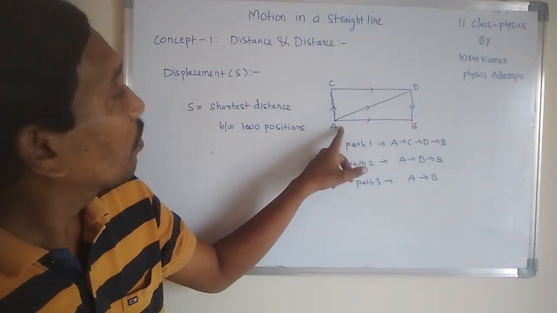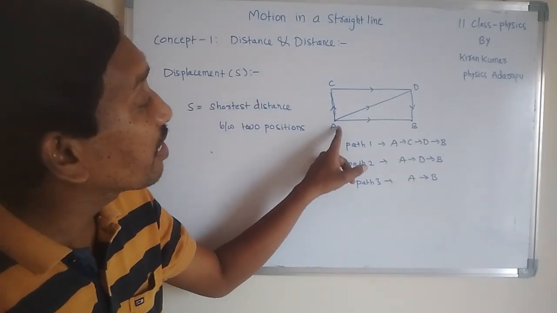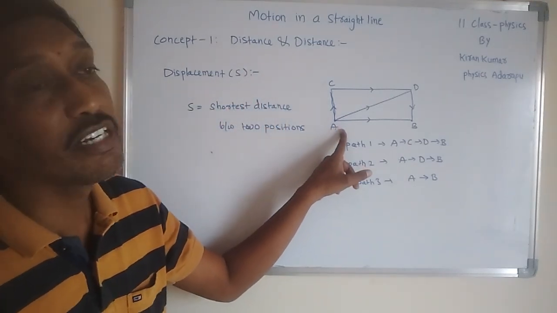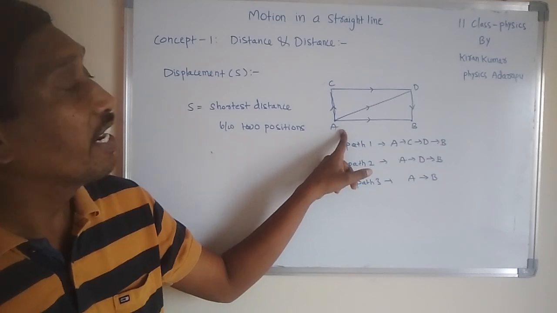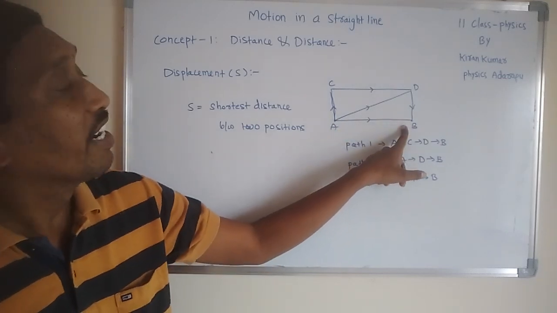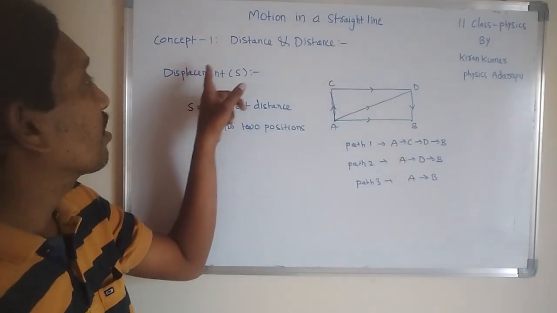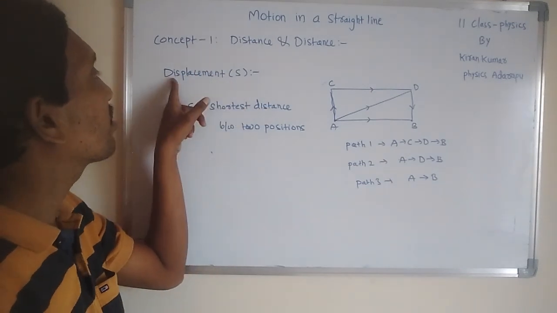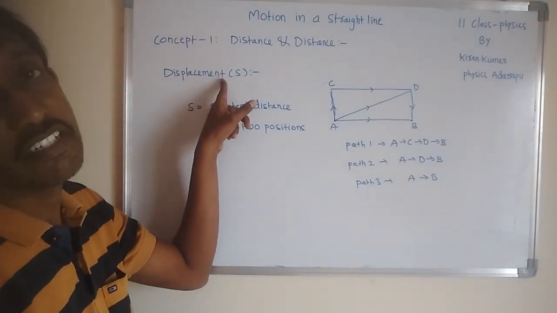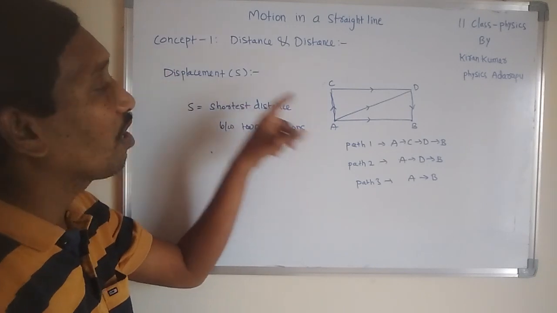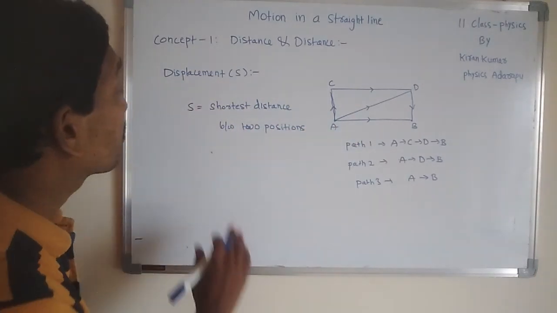What does displacement stand for? The change in position of a body in a specified direction, in a straight line, is called displacement. Change in placement is called displacement.